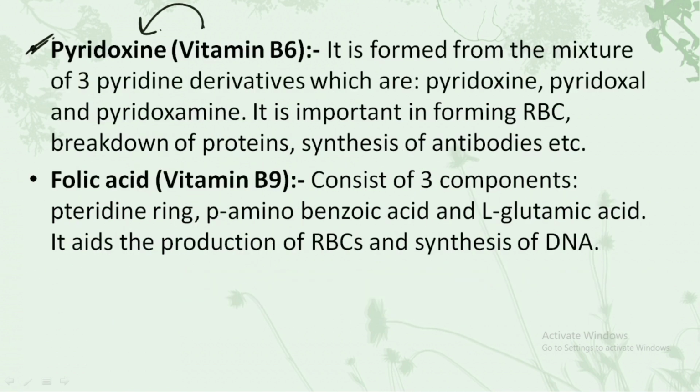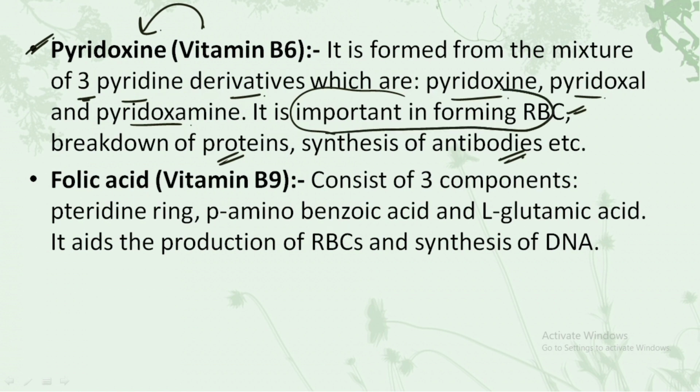The chemical name for the same is the pyridoxine. It is formed from the mixture of three pyridine derivatives which are the pyridoxine, pyridoxal and the pyridoxamine. It is important for forming the RBCs, in the breakdown of the proteins and the synthesis of antibodies. This line, that is, it is important in forming RBC. It is very important. So make sure you have a star mark point over here.